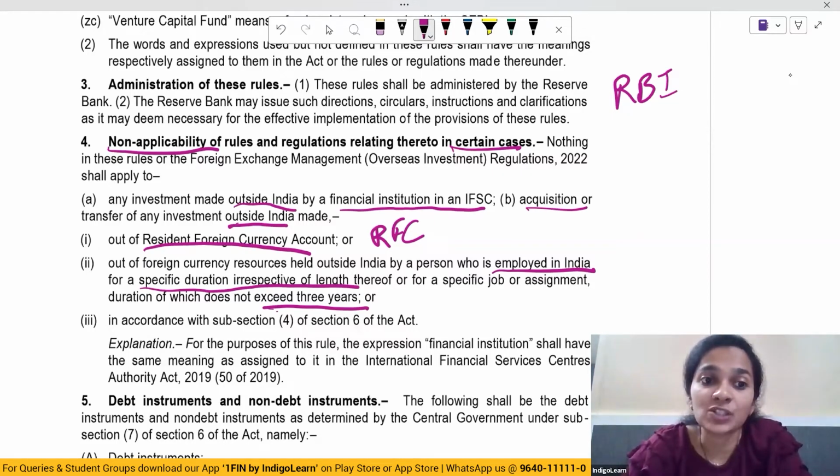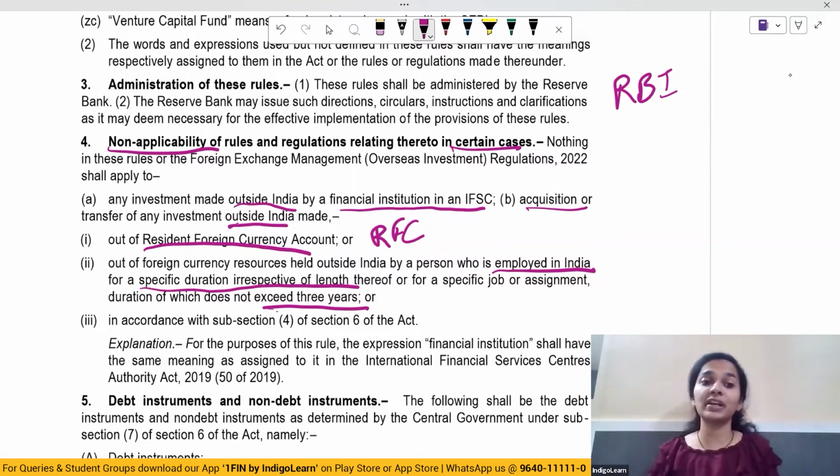So if the acquisition or transfer is made outside India, of any investment made out of foreign currency resources held outside India by a person who is employed in India for a specific time duration, and this duration does not exceed 3 years, then that is also a situation wherein these rules will not apply.